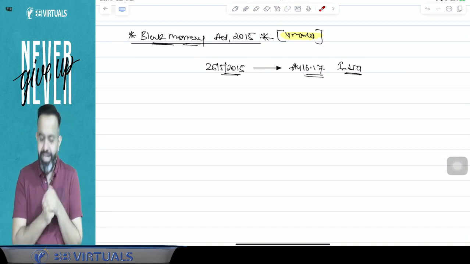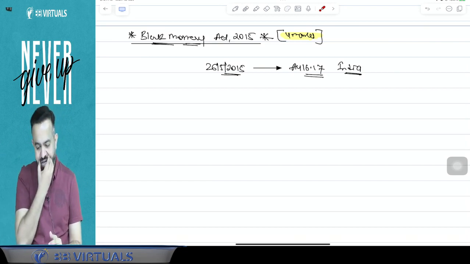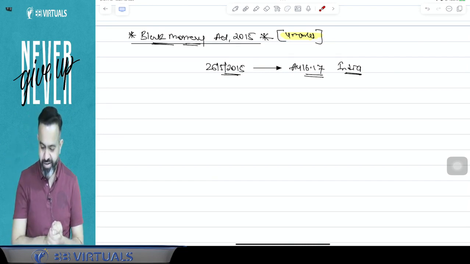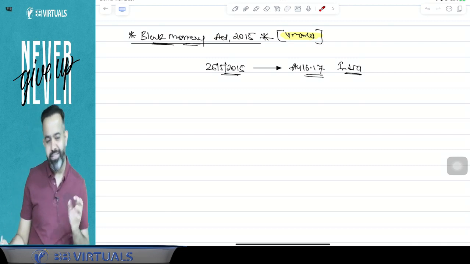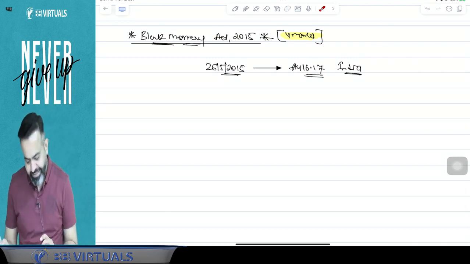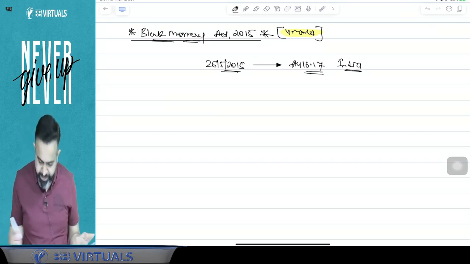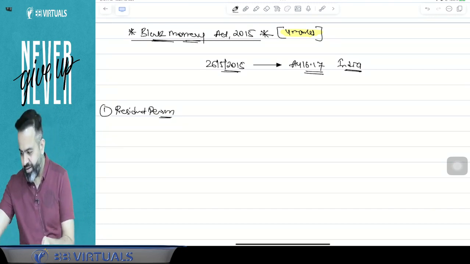So for that purpose, to bring that black money from outside India, our government, Modi government, they have passed one act that is called Black Money Act 2015. Now, why this act is applicable, on which type of asset or income this act is applicable? So this act says that, suppose if any resident person, this act is applicable only for resident person.